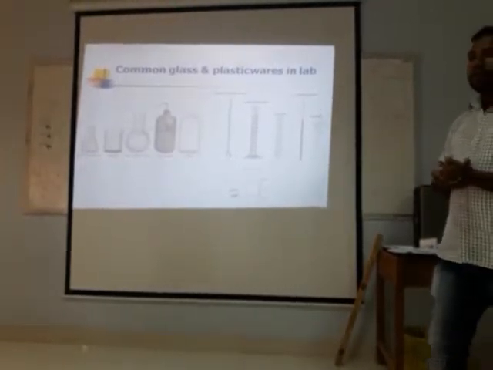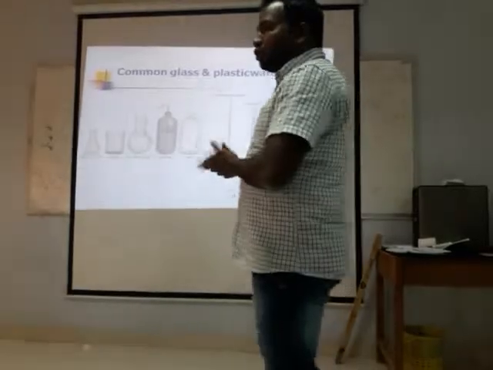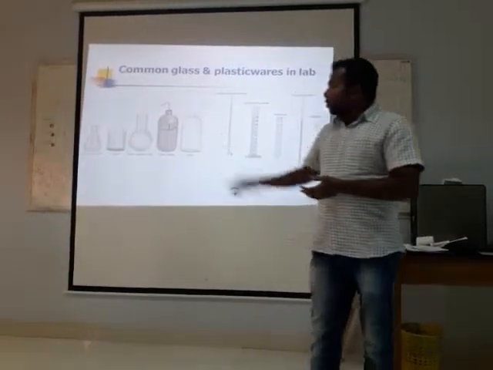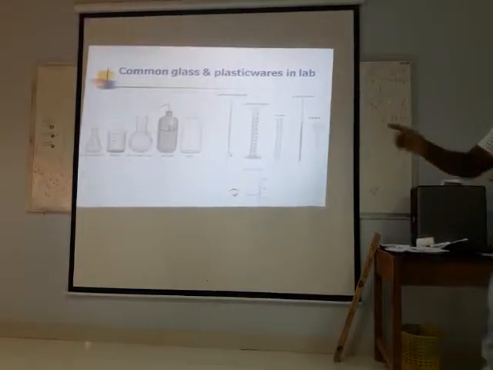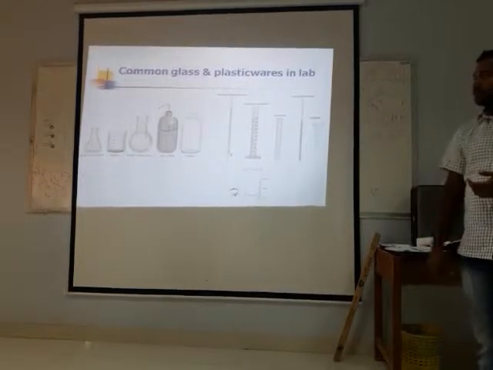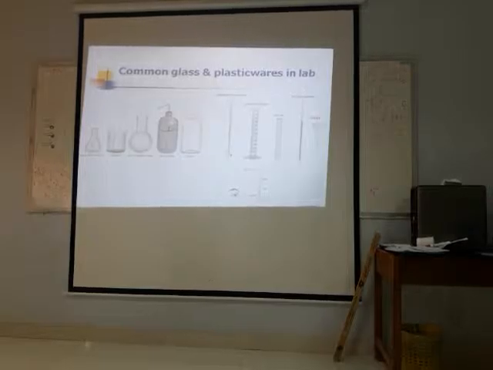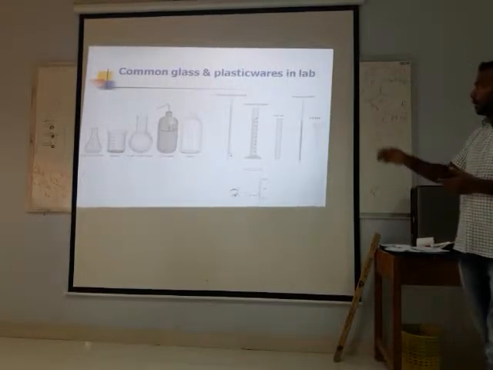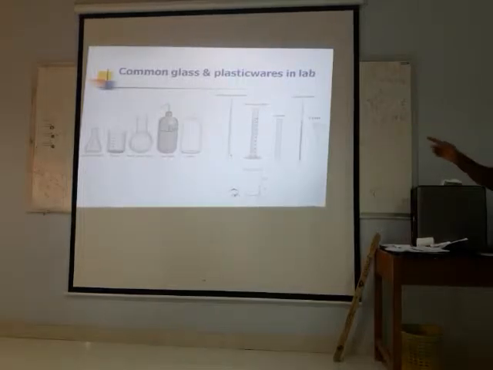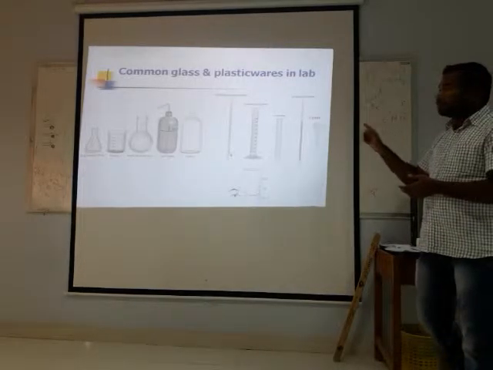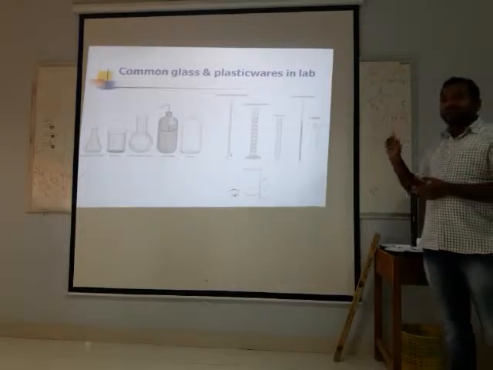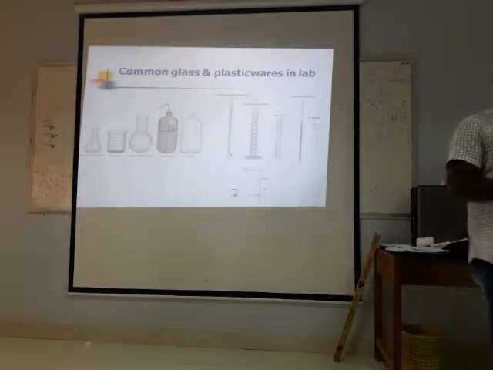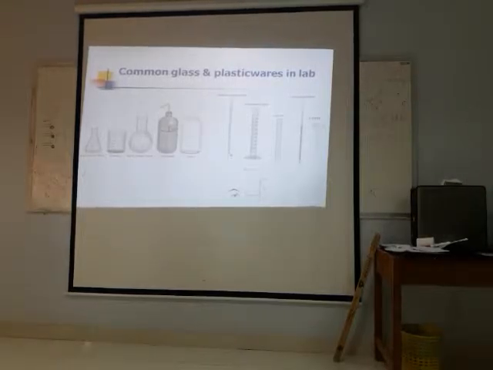Commonly available glasswares and plasticwares in the biochemistry laboratory: one is the conical flask, second is the beaker, third is the round bottom flask, then water bottle, reagent bottle, burette, measuring cylinder, test tube, pipette, and funnel. These are commonly used while performing biochemistry tests.